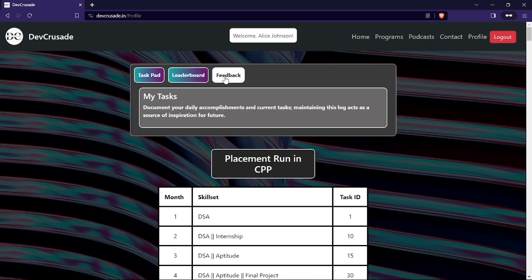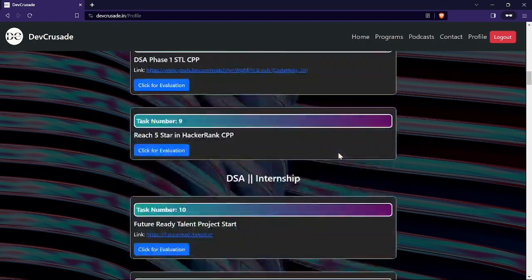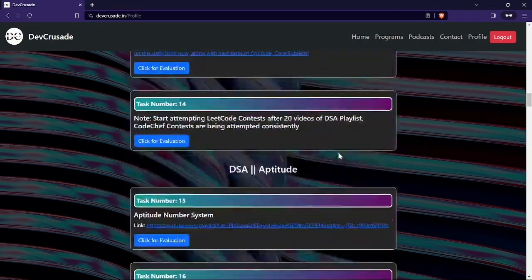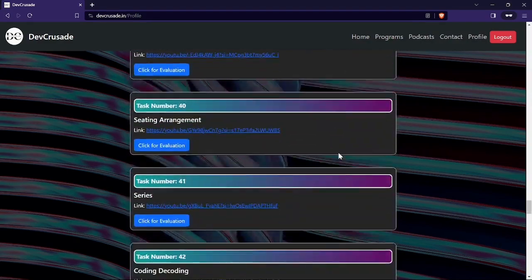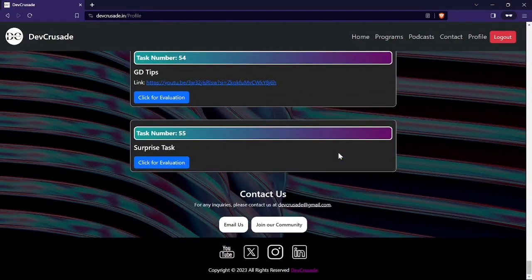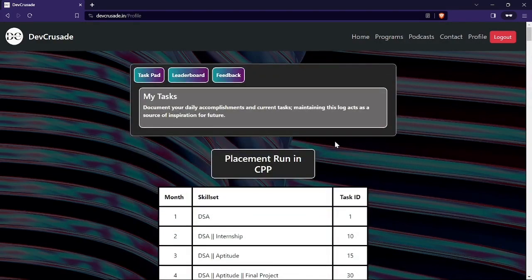This is taskpad, and there is a feedback button. This will open a Google form which you can submit, with your feedback about whatever you like or don't like. We are eagerly waiting for your feedback, on how you find this particular thing, right? So this is about the profile section. I think this is it.